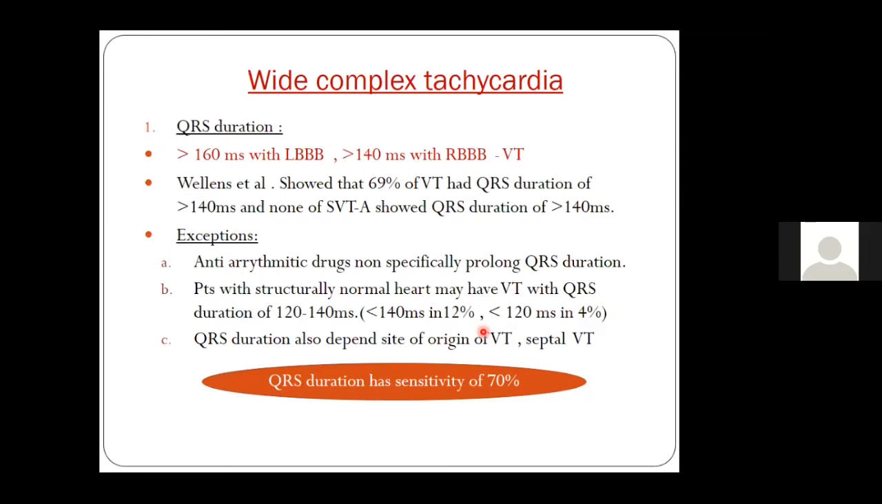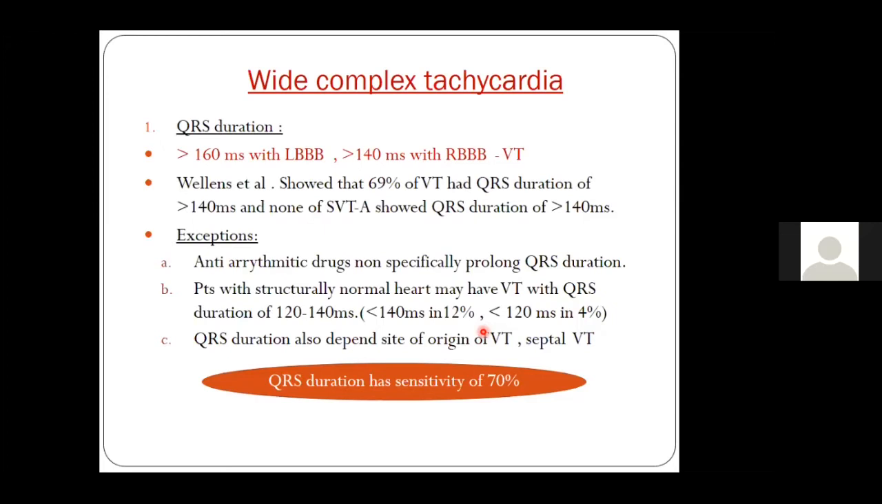Now, there are fewer studies which showed that 69% of VT have a QRS duration of more than 140, and none of the SVT showed a QRS duration of more than 140. So in an SVT with aberrancy, it is very unlikely that the QRS duration will be more than 140 milliseconds.